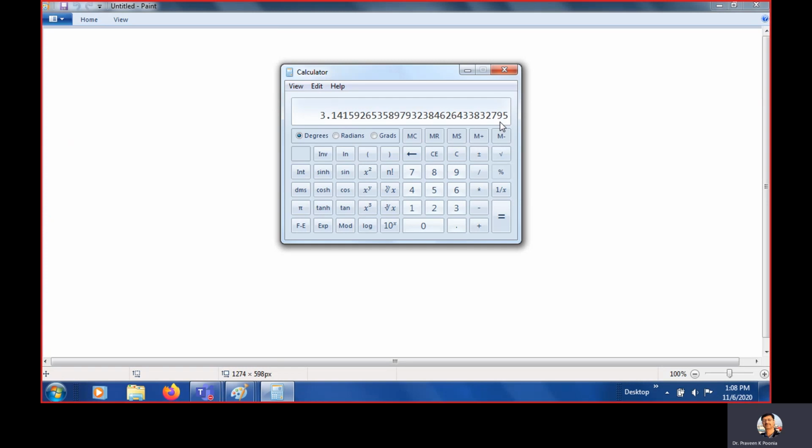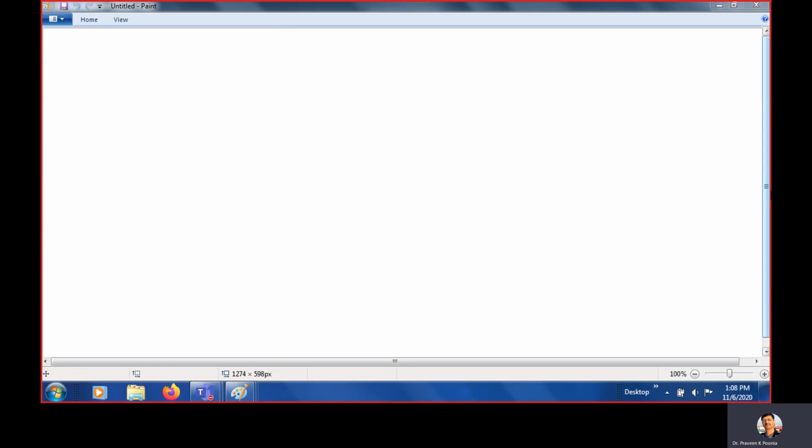What do we do? We take very few digits. Like in this case, generally, if I ask you what is the value of pi, then you will say, teacher, the value of pi is 3.14. Why? Because we truncate the number, we round off the number. This much of digits, we have 100 digits here, but we are taking 2. So these 2 digits are taken because of the rounding off procedure.